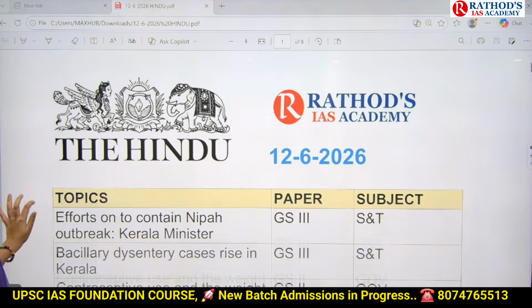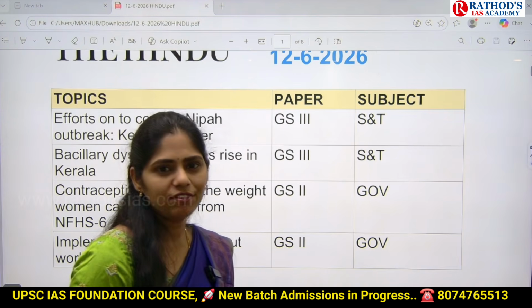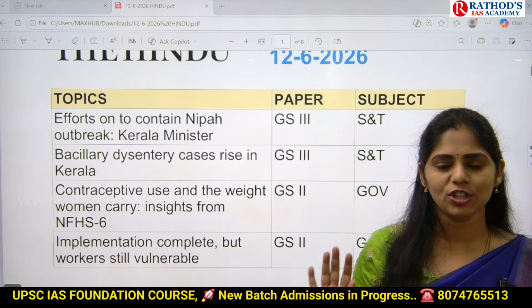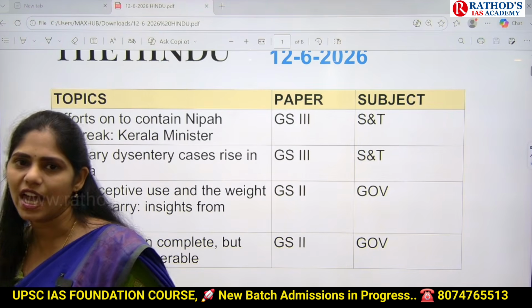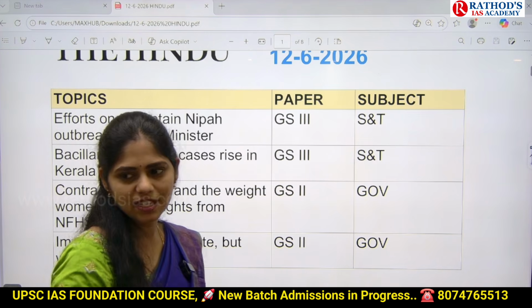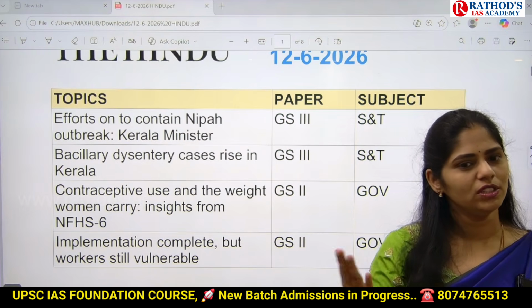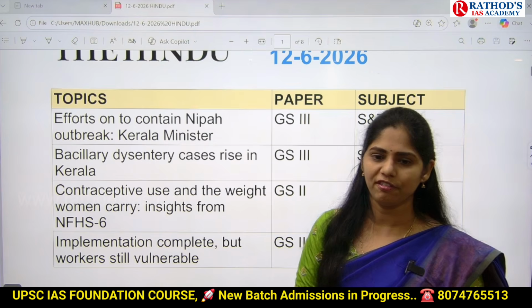Okay, now let us see the topics of the day. First topic is efforts on to contain Nipah outbreak, says Kerala Minister. There is an outbreak of Nipah virus in Kerala. So if there is any outbreak of diseases in the news, UPSC has a tendency to ask a question. How it can ask a question is, the first way is: consider the following statements regarding Nipah virus. Under that they may give you 3 to 4 statements and they will ask you to identify either correct or incorrect statements. That is the first type of question.